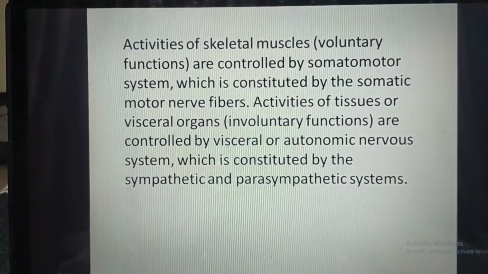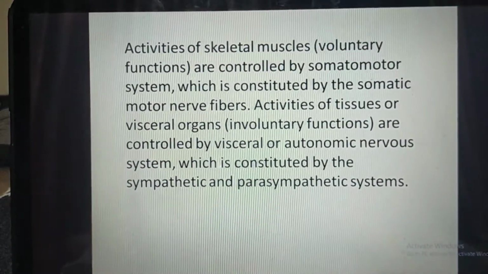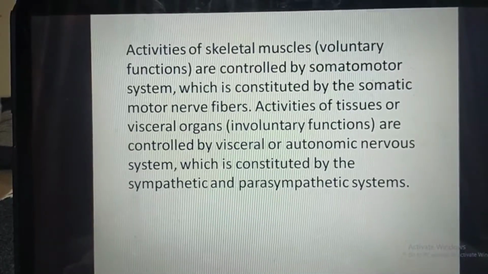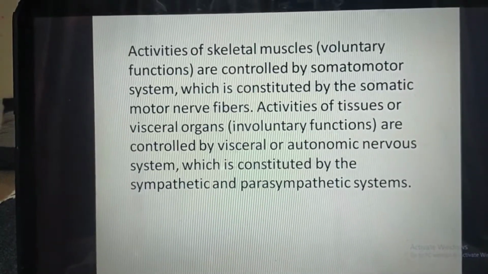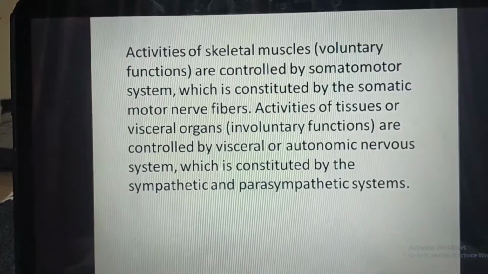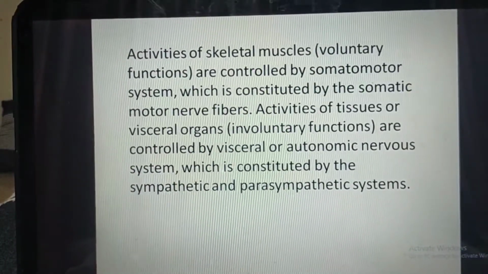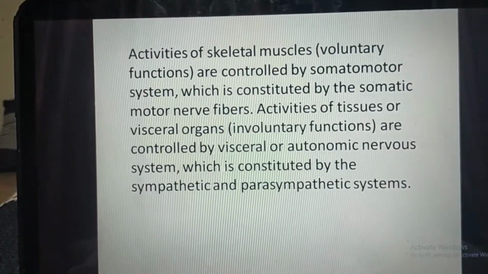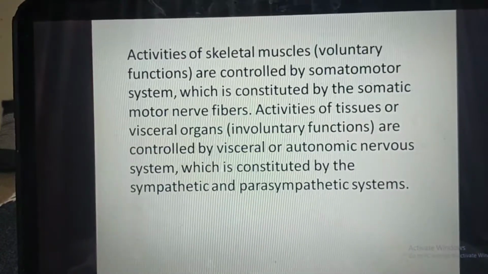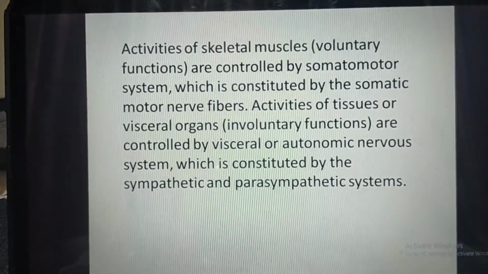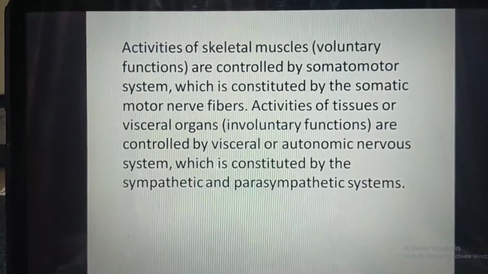Activities of skeletal muscles, which are the voluntary functions, are controlled by the somatomotor system, which is constituted by the somatic motor nerve fibers. And activities of tissues or visceral organs, which are the involuntary functions, are controlled by the visceral or autonomic nervous system, which is constituted by the sympathetic and parasympathetic systems.